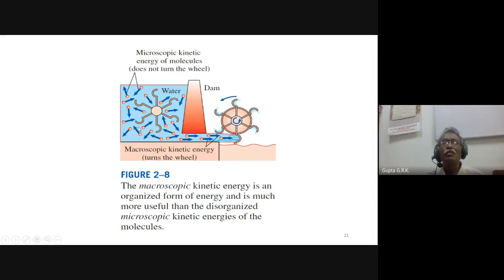But when the whole water is moving out like this, it can turn a turbine and produce work. This can be converted into work, and this is macroscopic form of energy. Okay, that is the difference between macroscopic kinetic energy and microscopic kinetic energy. Microscopic kinetic energy gives internal energy, but that is not useful for us.